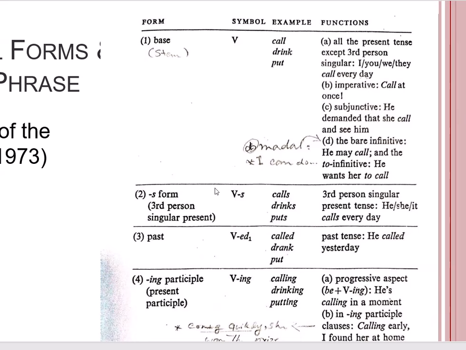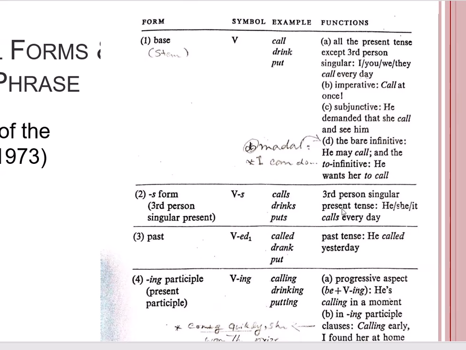So these are the cases where we have the verb in the base form, in the stem, in the infinitive form of it. The second form of the verb is the S form, where the subject would be the third person singular. The verb symbol would be VS. These are some examples: calls, drinks, puts.